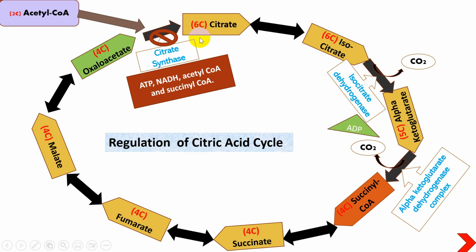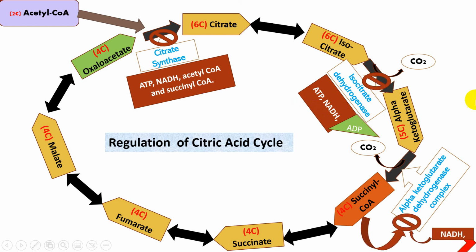Similarly, if the adenosine diphosphate levels are high, it will promote the isocitrate dehydrogenase to carry out the process of the citric acid cycle by converting isocitrate to alpha ketoglutarate. So a low level of ATP will enhance this process. However, again ATP and NADH will have an inhibitory effect on isocitrate dehydrogenase.